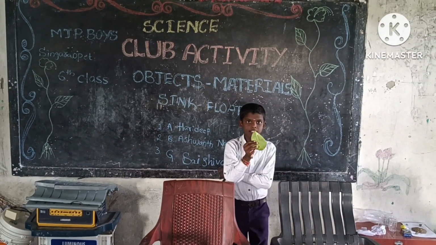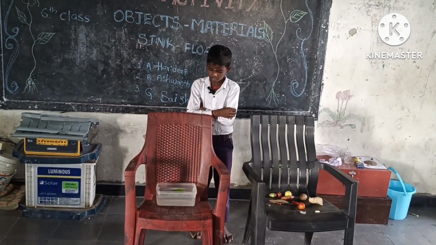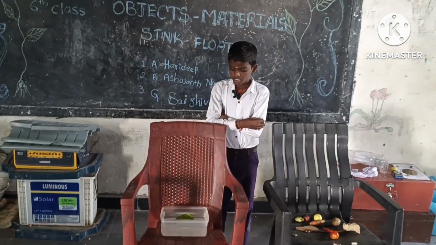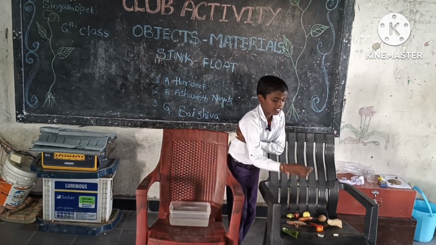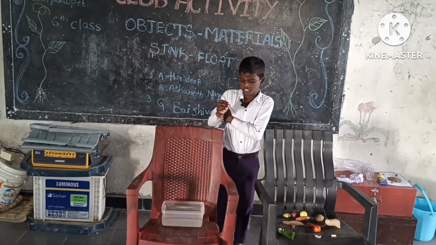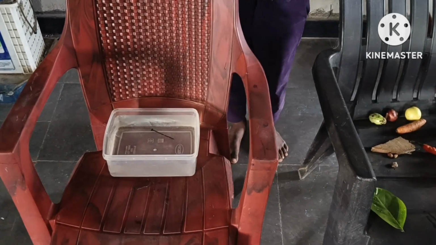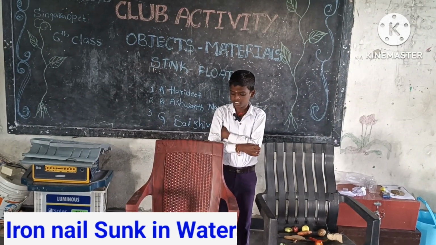This material name is leaf. This material is floating on water. This material name is iron nail. This material is sunk in water.